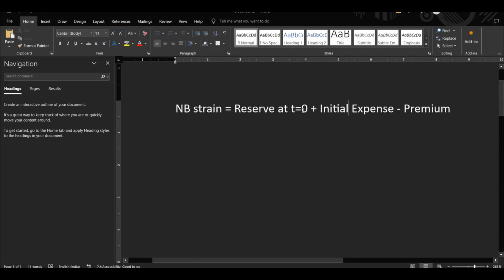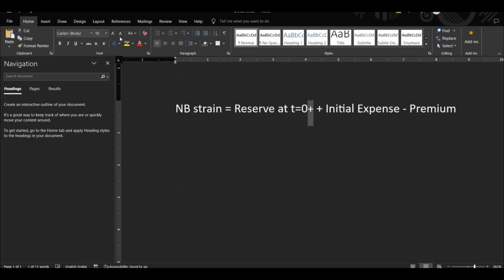Why reserve at T equal to zero? Because this is at the point of new business. Usually when we talk about reserve, we mean the reserve at the end of the year. That is the usual concept. But in this case, it is very important to mention reserve at T equal to zero, that is, at the start of the policy year, just at the start. In fact, reserve at T equal to zero is zero because at enforce, so you can call this reserve at T equal to zero plus.